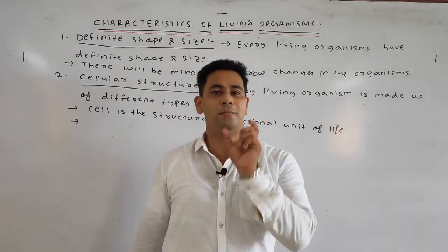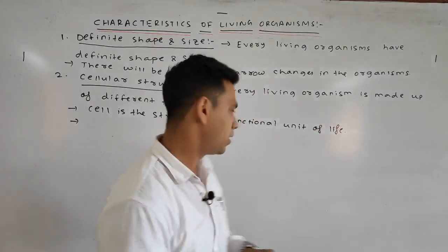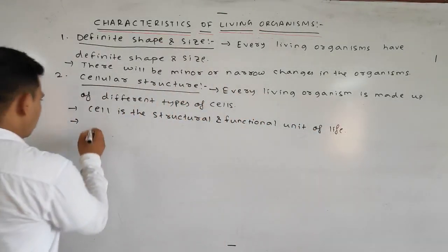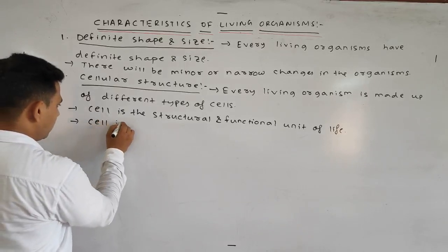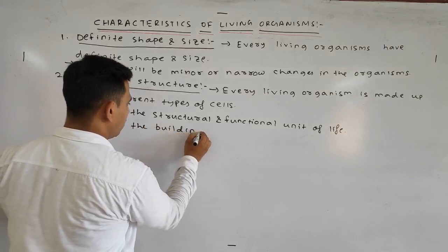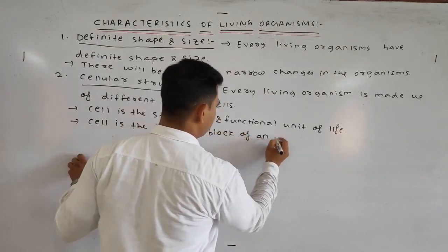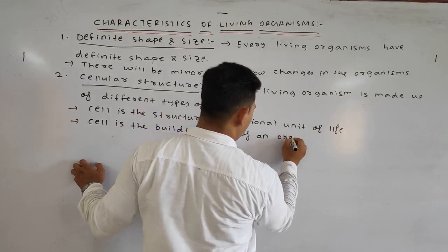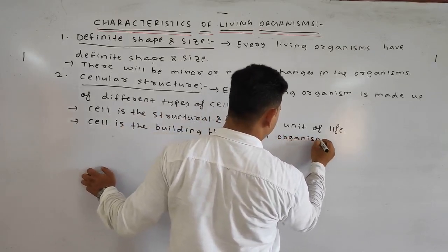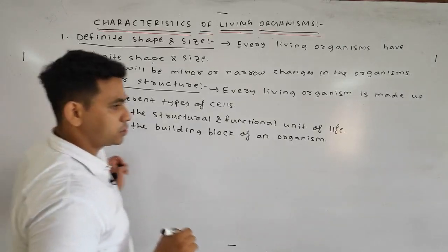Maybe it is unicellular or maybe it is multicellular. So we can say cell is the building block of an organism. Okay. Number 3. Next characteristic says